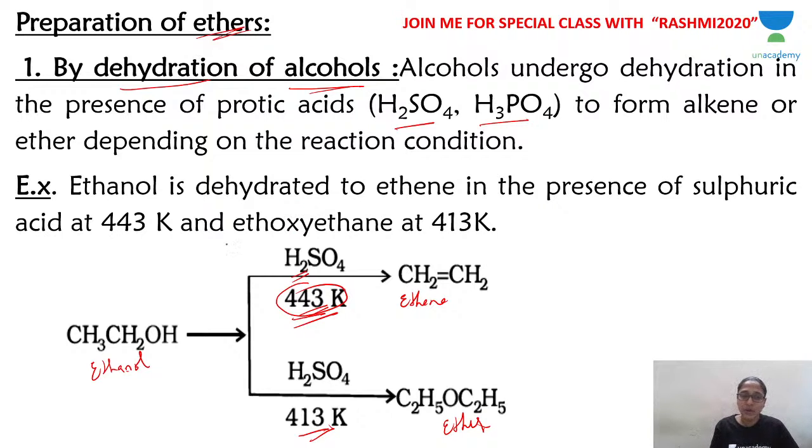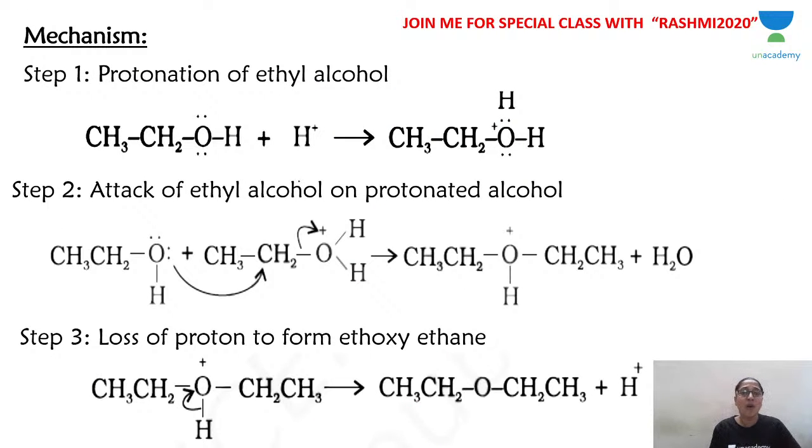As I was telling you, if you dehydrate ethanol with a protic acid like sulfuric acid or phosphoric acid at 413 Kelvin, you get ether. Ethanol will give you diethyl ether, or ethoxyethane. If it is 443, ethene. Let's learn the mechanism. How do you get ether at 413 Kelvin?